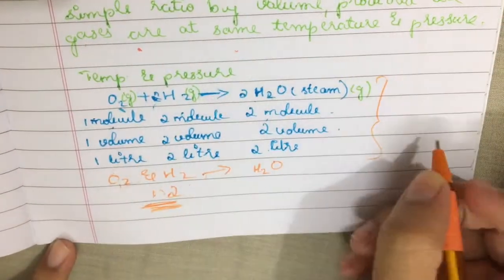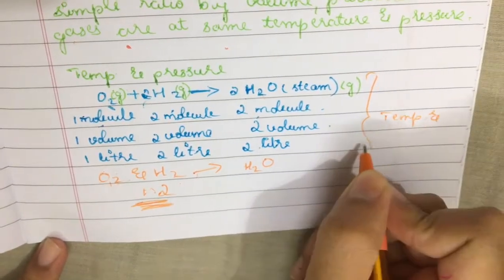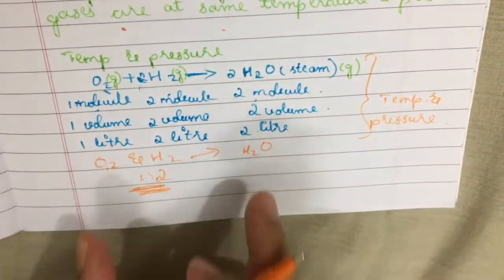This is provided the gases are at the same temperature and pressure. The thing fixed here is temperature and pressure. This is Gay-Lussac's law, and it can be further explained by taking one more example: the formation of ammonia.